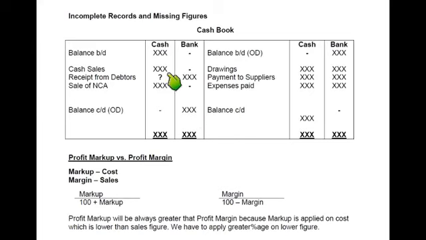So basically cash is always an asset. So opening balance is always on debit and closing balance is always on credit. But the bank opening balance can be debit or credit. And again, similarly, closing balance can be debit or credit. So it can be a scenario that we are starting off with a bank balance but ending up with an overdraft at the end of the year.